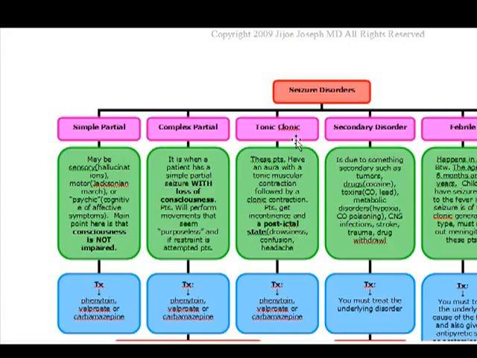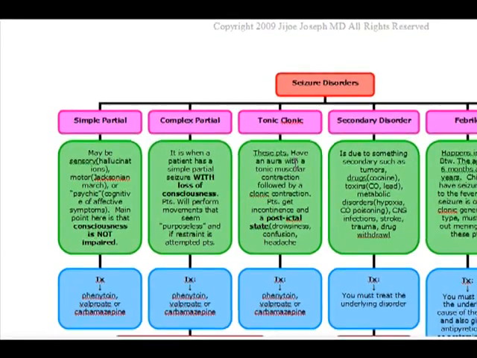Tonic-clonic seizures. This is known as grand mal seizures. Okay? Simple partial is also known as local focal. Complex partial is also known as psychomotor. And tonic-clonic is also known as grand mal seizures. Now, how are we going to characterize this? This is the one that has an aura. Okay, these patients have a tonic muscular contraction, which is followed by a clonic contraction. And usually this lasts anywhere from 2 to 5 minutes.